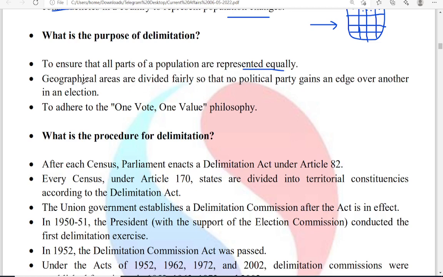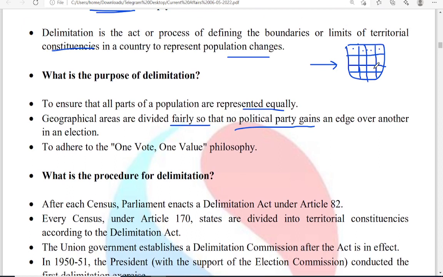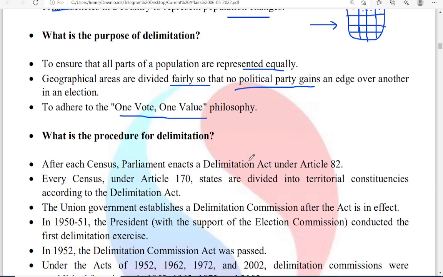Next, geographical areas have to be divided fairly, so that no political party gains the edge over another in an election. The division of a state into constituencies shall not help any particular political party in gaining votes. Next, also to adopt the value of one vote, one value philosophy. Each vote must have the same value. That is the philosophy behind one vote, one value.